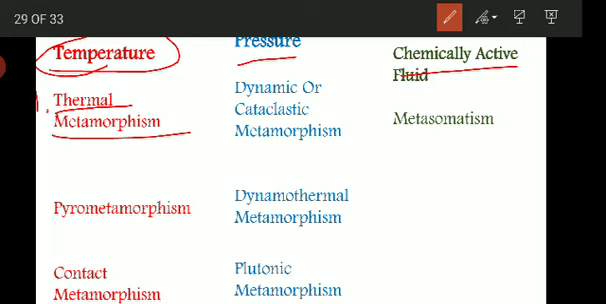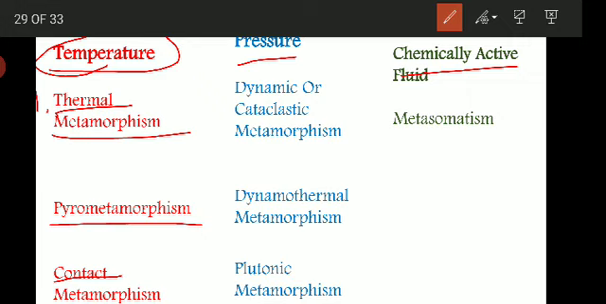So such changes are included under thermal metamorphism. It includes pyrometamorphism and contact metamorphism. So what is pyrometamorphism? We'll see. Pyro is related to heating. So this includes the intense or localized changes which are produced at very high temperature without actual fusion,